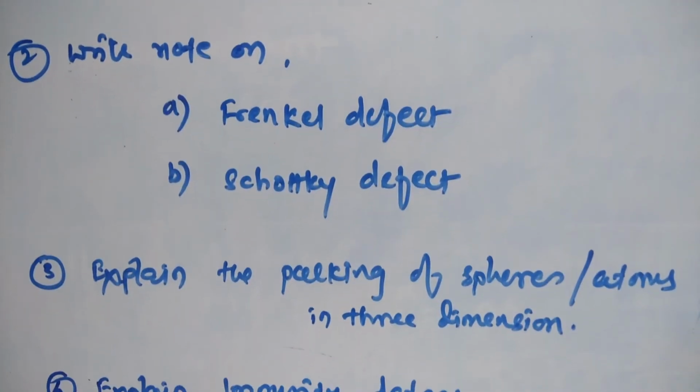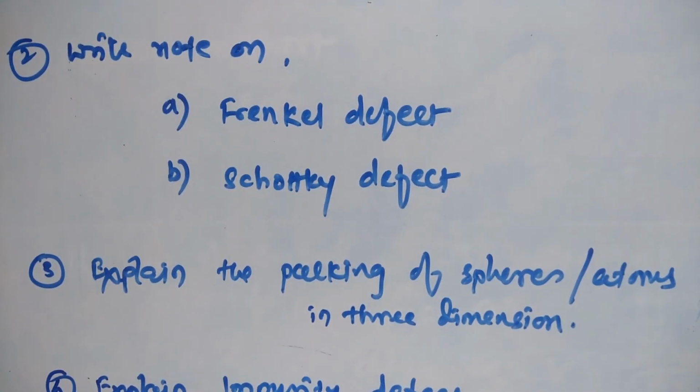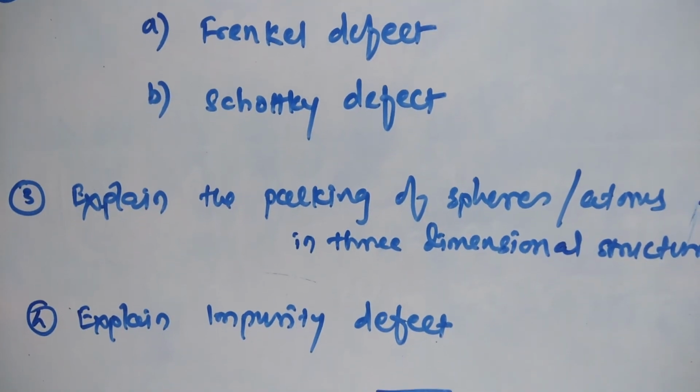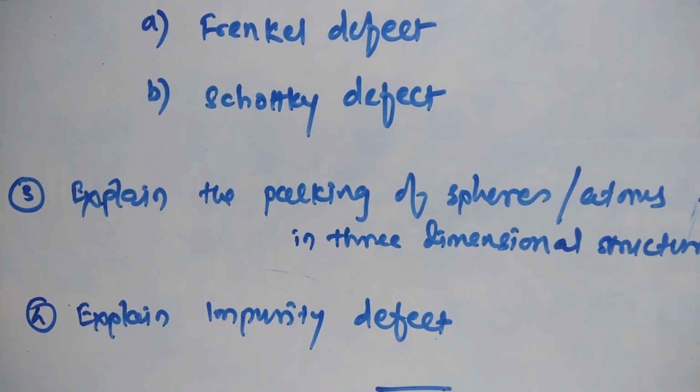The third one is explain the packing of spheres or atoms in three-dimensional structure. Then explain impurity defect. These are the questions for your preparation.